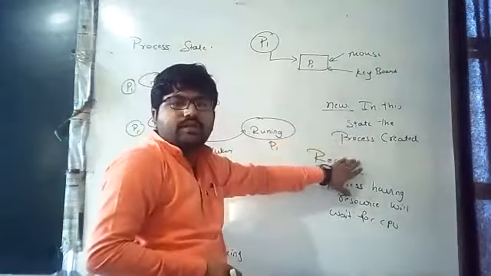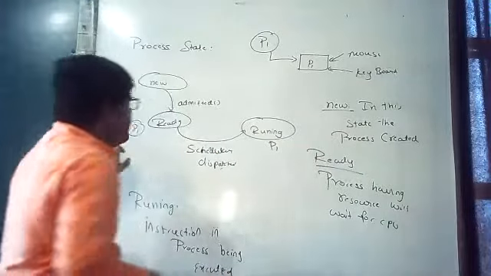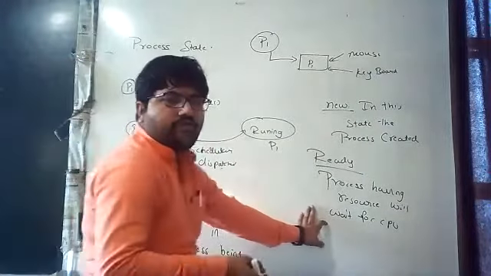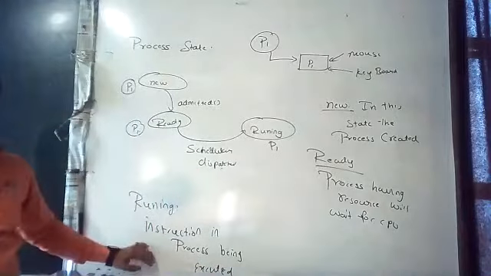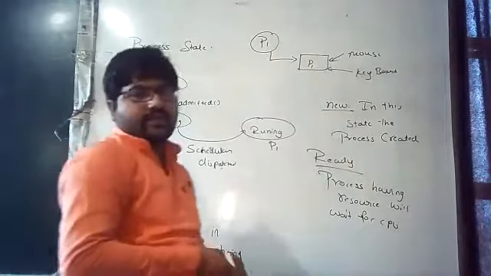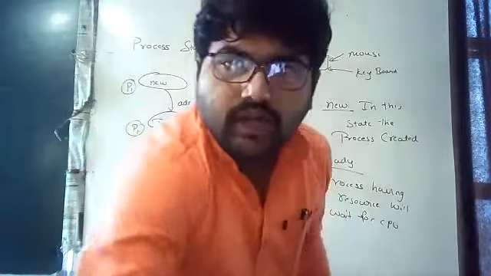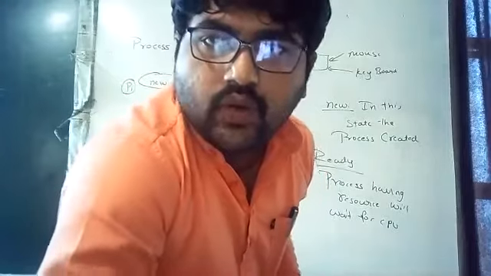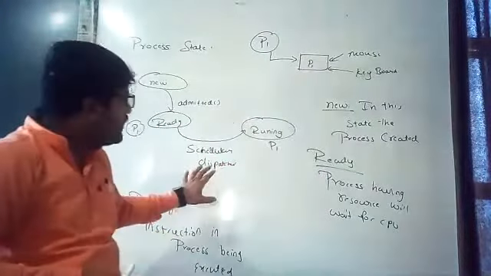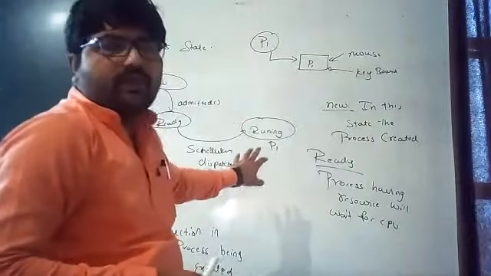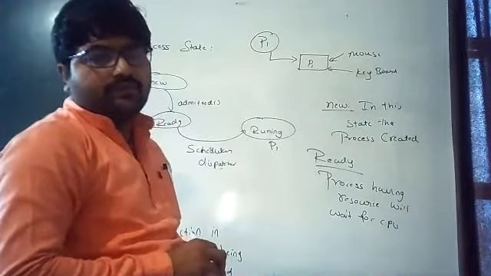New is where the process is created. Ready is waiting for a CPU with its resources. Next, the instructions in the process are being executed. Who helps here? The scheduler dispatcher is going to help P1 load into the CPU.